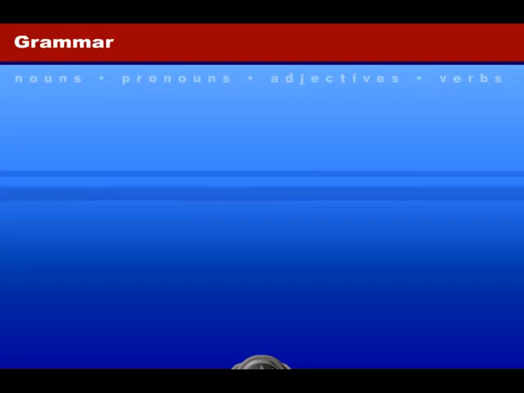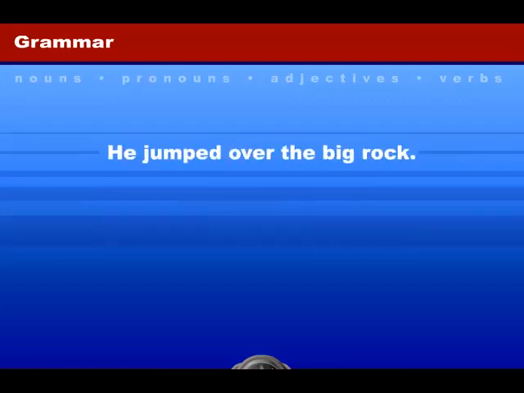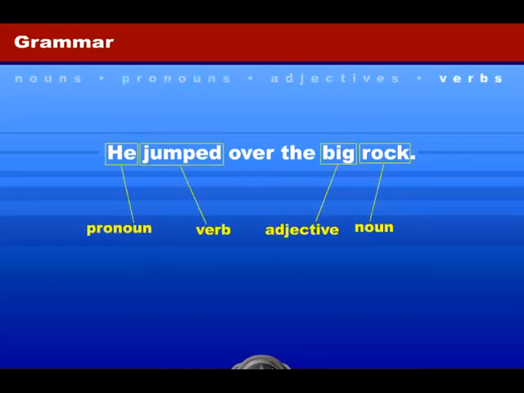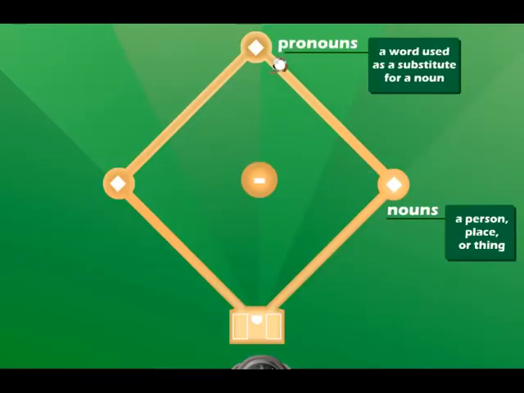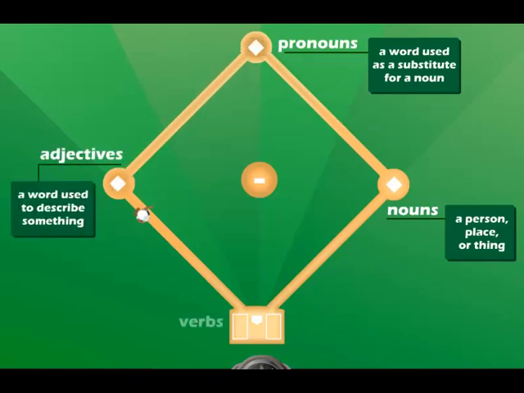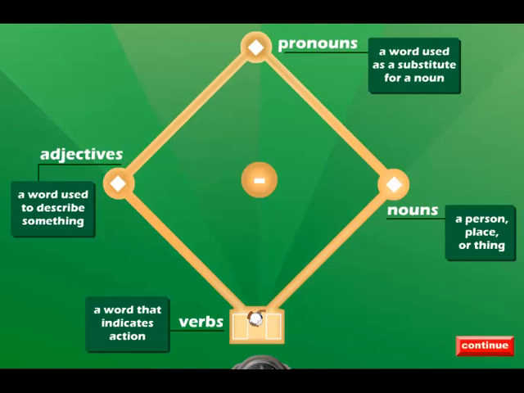Sentences are made of different types of words, which have different purposes. We're going to learn each of these: nouns, pronouns, adjectives, and verbs. After learning about nouns, you will get a single. After learning pronouns, a double. A triple for learning adjectives, and when you understand verbs, you'll get a home run. For now, though, simply take a look at this list and become familiar with the terms. When you're ready to go on, click Continue.